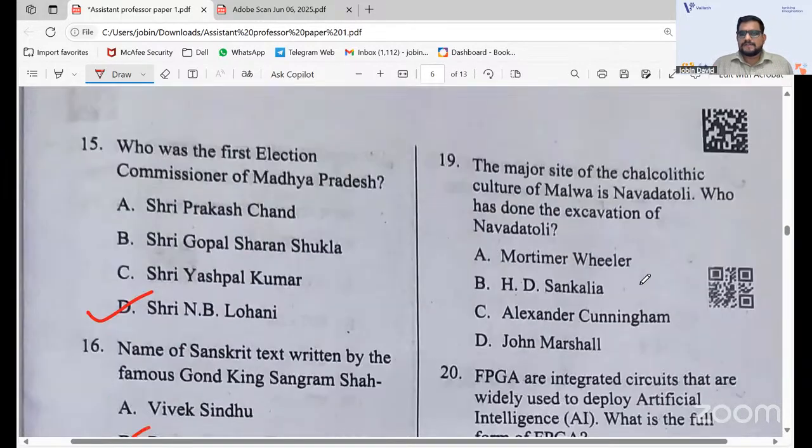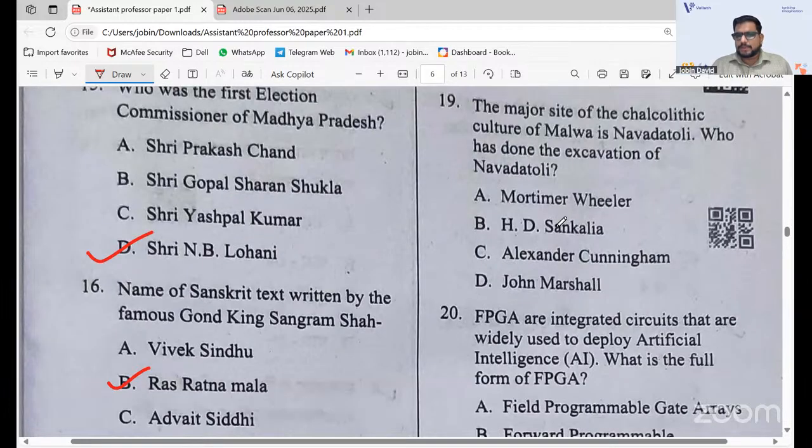The major site of the Chalcolithic culture of Malwa is Navdatoli. Who did the excavation of Navdatoli? Mortimer Wheeler, H.D. Sankalia, Alexander Cunningham, John Marshall. Alexander Cunningham is a famous archaeologist, and when we study higher education we study excavations. But here the answer is 19B. H.D. Sankalia will be the answer.